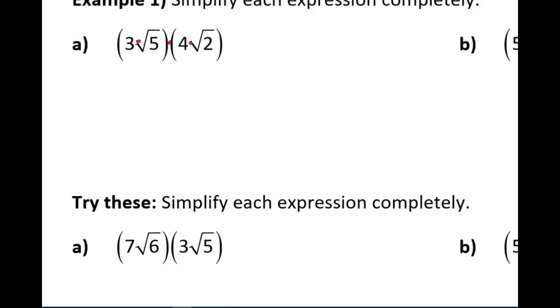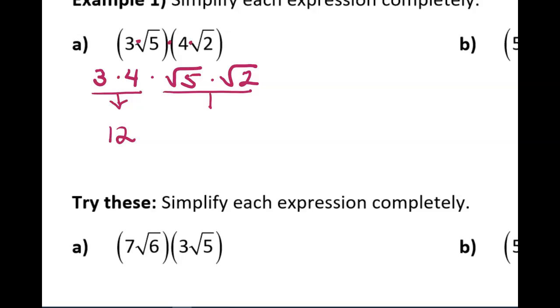So when you multiply numbers together, you can multiply them in any order. So I'm just going to switch the order. I'm going to multiply those whole numbers first and then the radical second. And you can group them any way you want. So I'm going to do 3 times 4 first and get 12. And then the square root of 5 times the square root of 2.